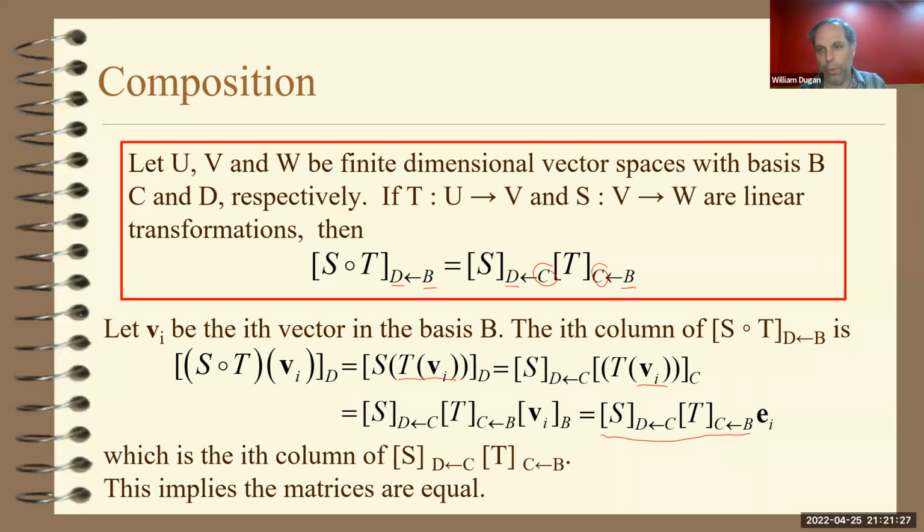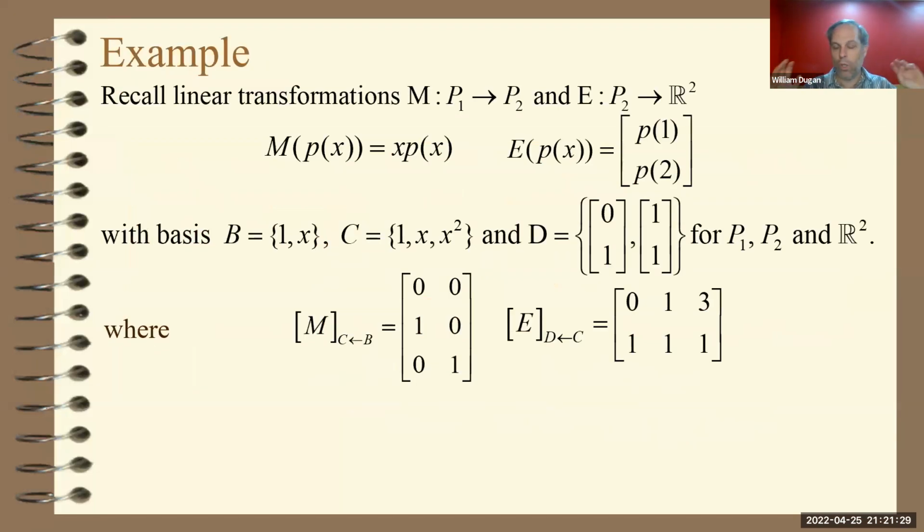I'll just show you how to use it really quickly. So recall these two linear transformations. We had M went from P1 to P2. We had E went from P2 to R. I'm giving you the transformations all over again so you can see them. I'm giving the bases all over again so you can see them. And I'm giving their matrices relative to those bases.